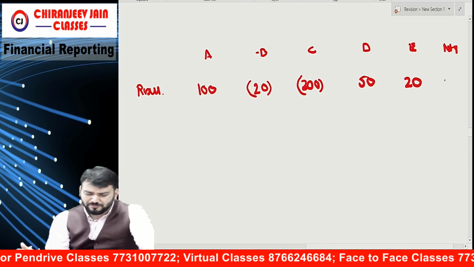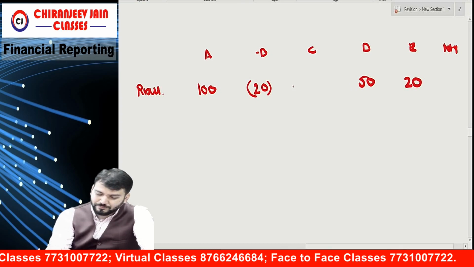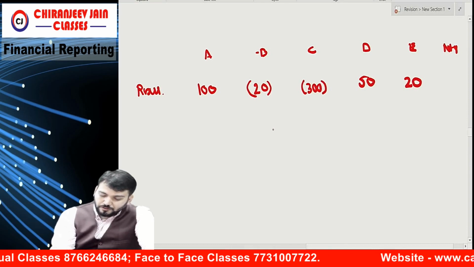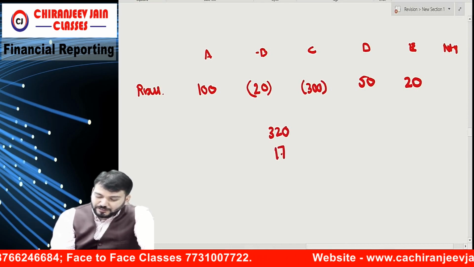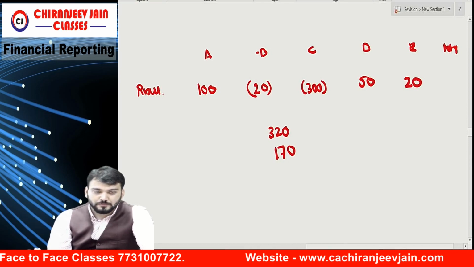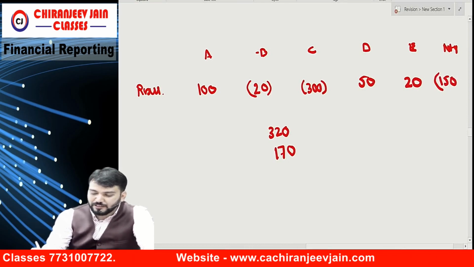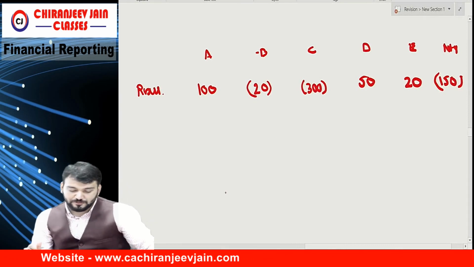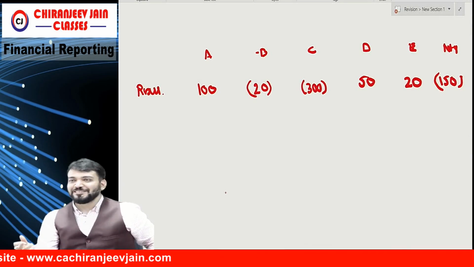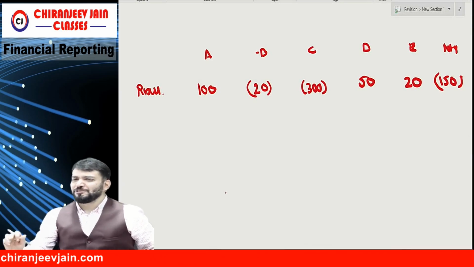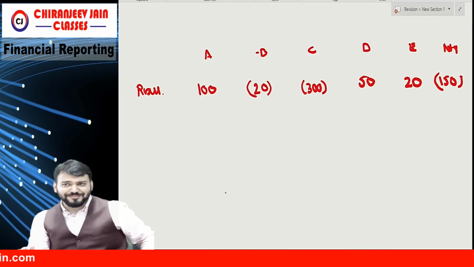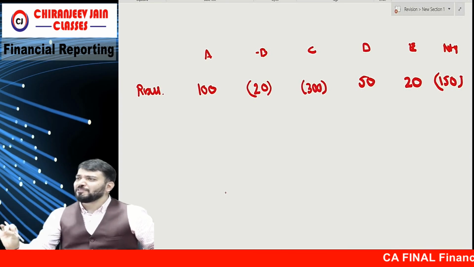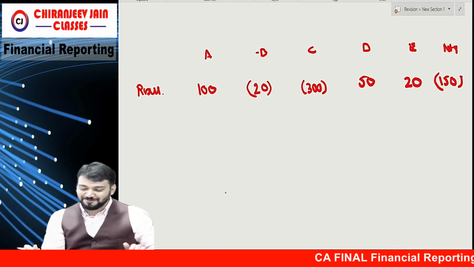Only 50? No, this is 300. So 320 minus 170, how much? Minus 150. I am also bad, you are also bad in mathematics. Both will become CA. For CA, mathematics is not required. We do 1 plus 1 also in the calculator. We don't use our mind in that type of work. 1 plus 1 becomes 2 now. Okay, now write down 150.